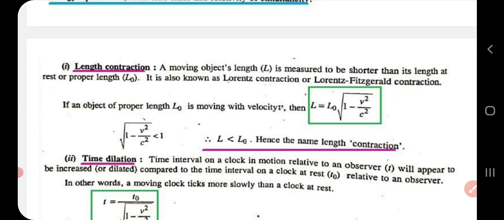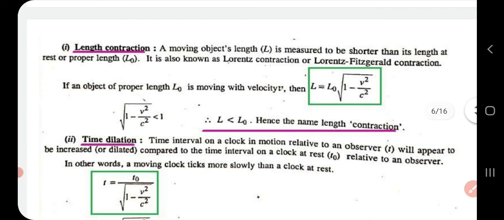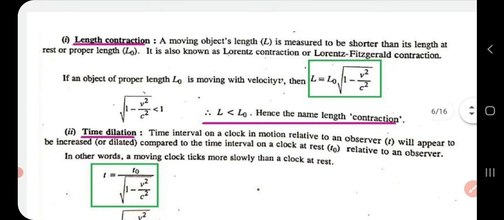And if an object of proper length L0 is moving with velocity v, then we can write the relation as L equal to L0 root of 1 minus v square by c square. v is the velocity with which the object moves, c is the velocity of light, L is the length of the moving object, and L0 is the proper length, or length of the object when it is at rest. Now this particular term, root of 1 minus v square by c square, is less than 1. So definitely L is less than L0. Hence we gave the name length contraction.